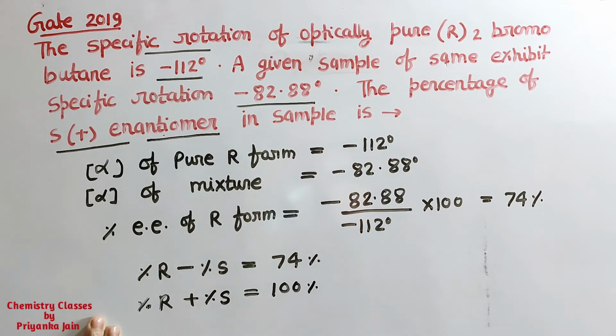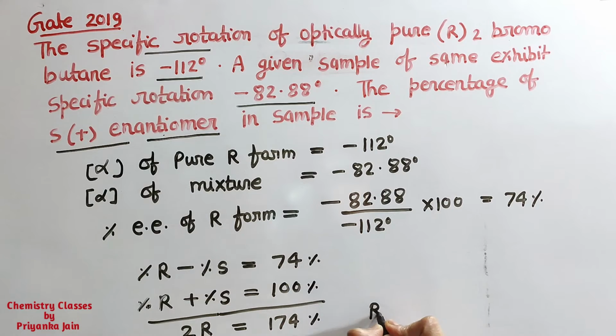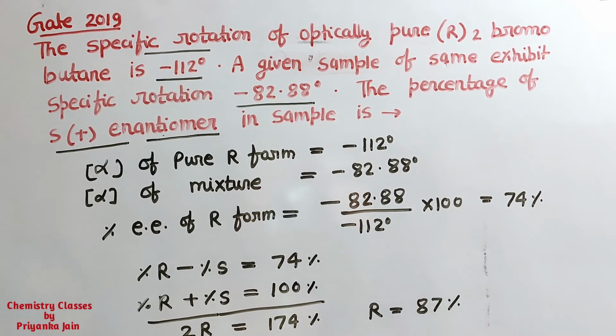Now you can see these are two equations. If we add these two equations, what are we getting? We get 2R equal to 174%. So the percentage of the R form is 87%. Now we have to find the percentage of the S form. For this, 87% minus 74% will be equal to 13%.